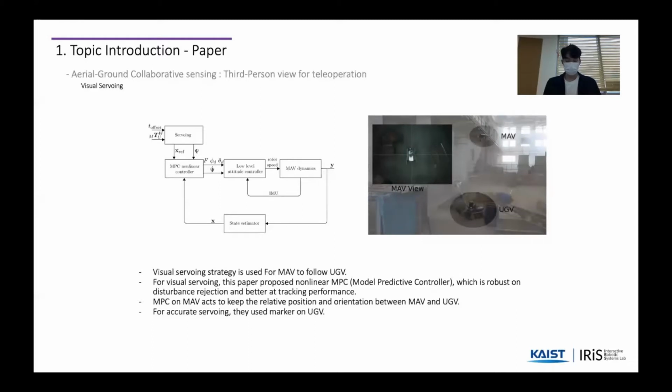For visual servoing, this paper proposed a nonlinear model predictive controller, MPC, which is robust under disturbance rejection and better at tracking performance. The model predictive controller, MPC, on the micro aerial vehicle acts to keep the relative position and orientation between the micro aerial vehicle and the unmanned ground vehicle. For accurate servoing, they used a marker on the unmanned ground vehicle.